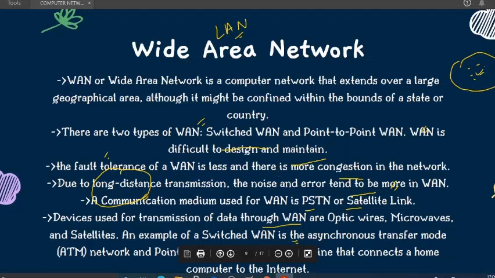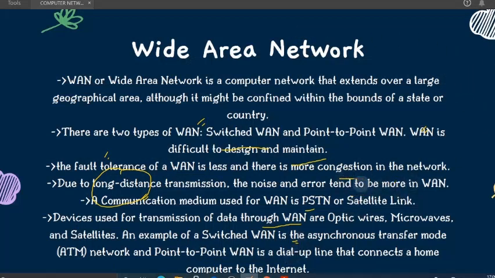Okay, so let me just erase this. Yeah, next we are going to see about wide area network. As I've already introduced this topic, by the name only it says that it is going to cover much more than LAN, but there are some issues. Okay, so we are going to focus on that too.